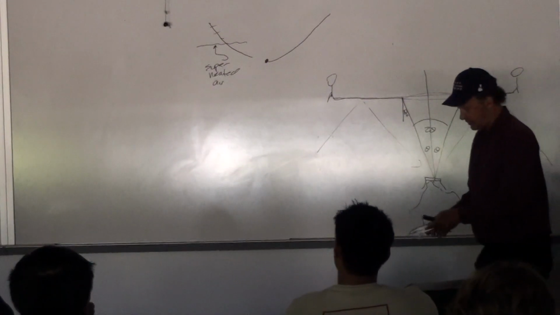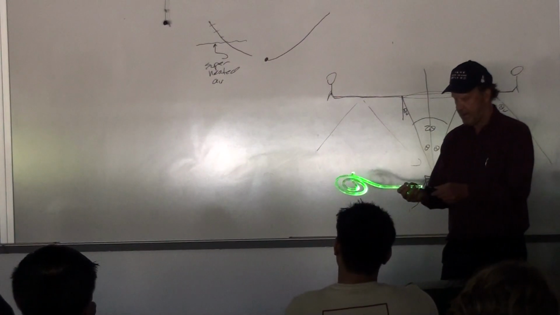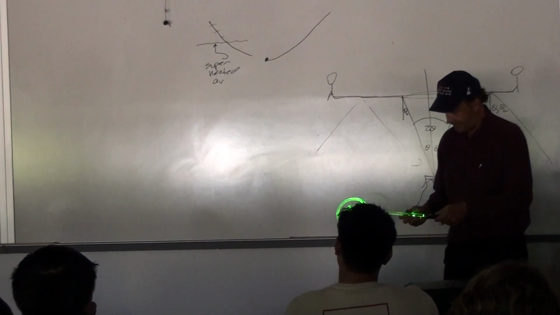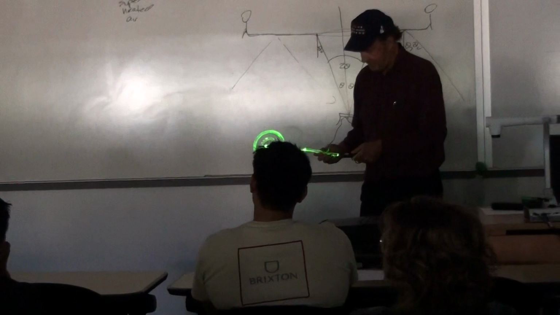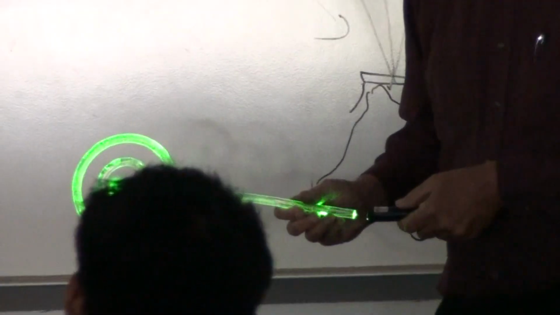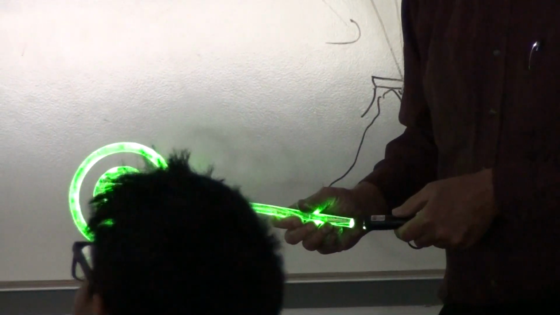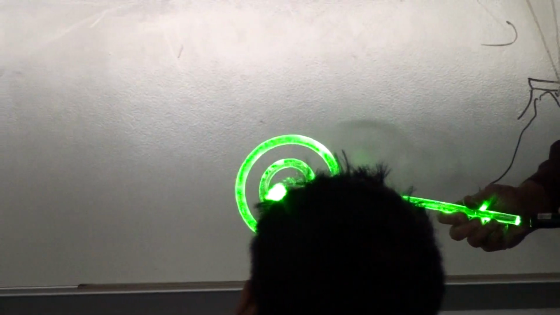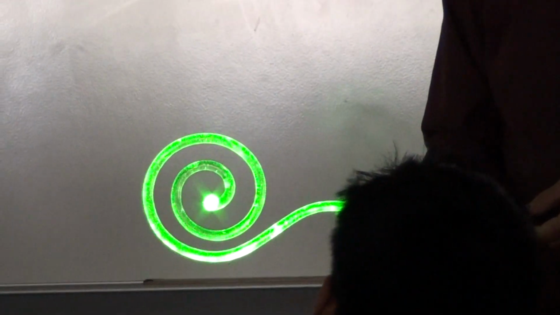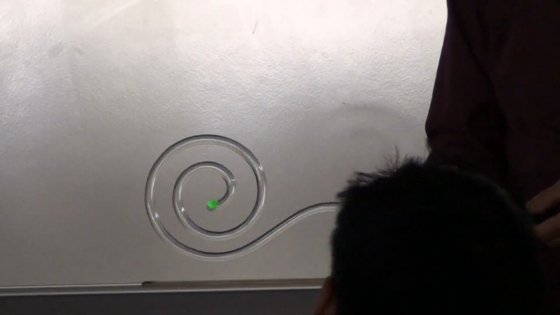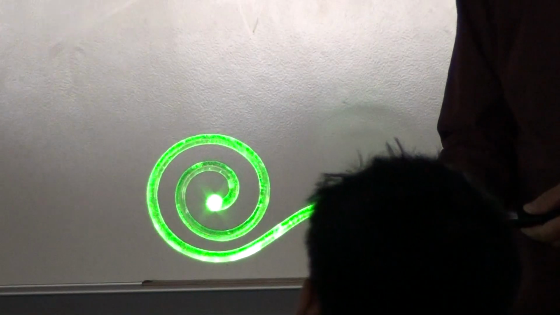Okay. So what we'll do here, we'll notice if I shine it through this bent piece of plastic that it keeps bouncing because the way that the thing is set up is such that you're always greater than the critical angle. And so the light then is trapped to keep bouncing back and forth within this thing.